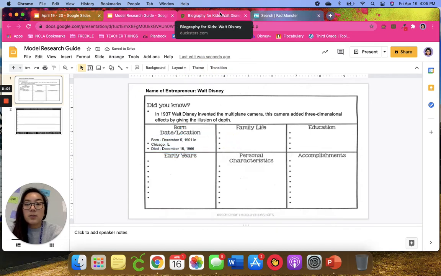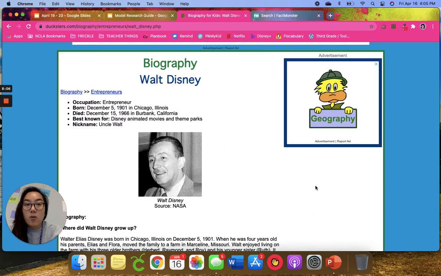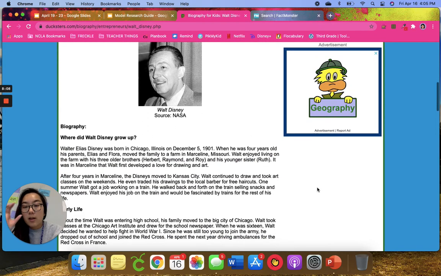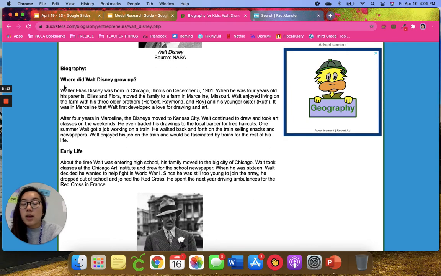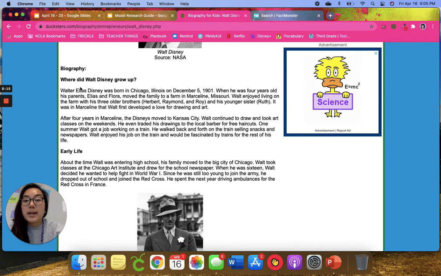So now let's see if we can find anything about his family life or his education. We'll see we have some headings that might help us. So we see his full name, Walter Elias Disney. He was born on December 5th, 1901. And when he was 4, his family moved to a farm in Marceline, Missouri.